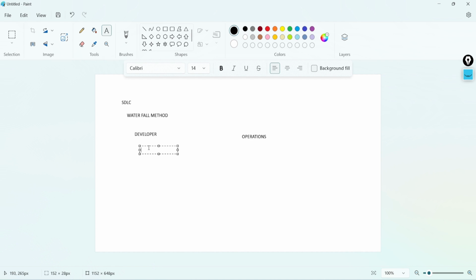After the developer, they will have testing, right? They used to go for the testing, as I mentioned. The second thing, after developing and testing, the QA guy, the quality assurance guy, will assure the quality. Then in operations, we used to have a deploy step. Then we will have a maintenance step over here. Then we have monitor.